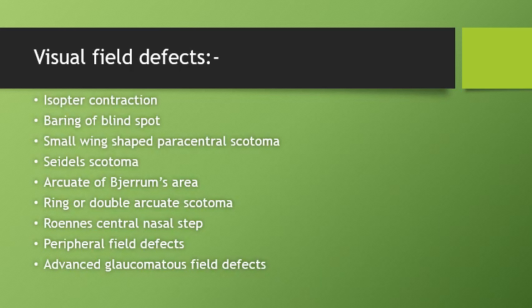Visual field defects in glaucoma include isopter contraction, baring of the blind spot, small wing-shaped paracentral scotoma, arcuate scotoma of Bjerrum's area, ring or double arcuate scotoma, Roenne's central nasal step, peripheral field defects, and advanced glaucomatous field defects.